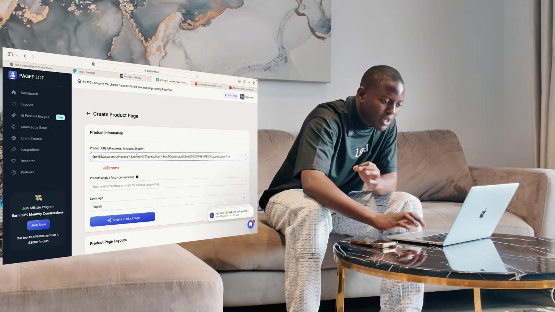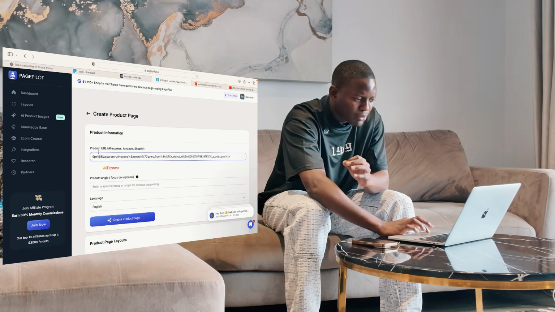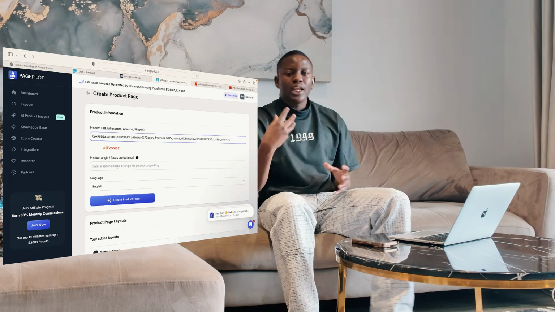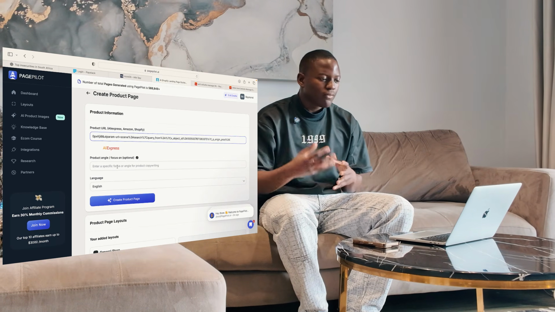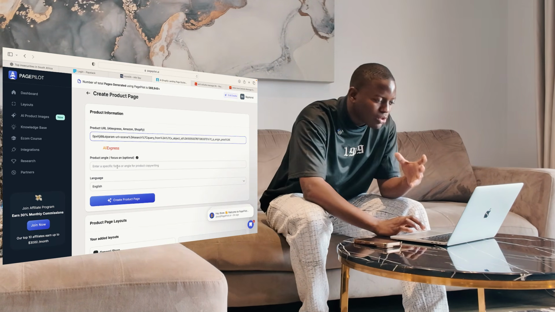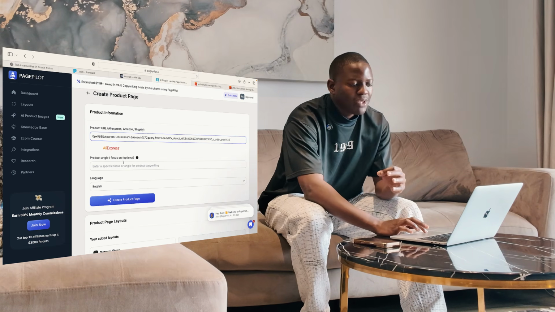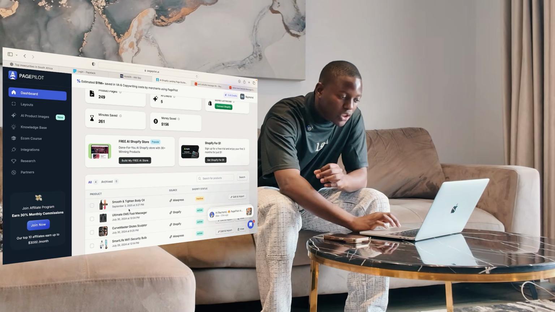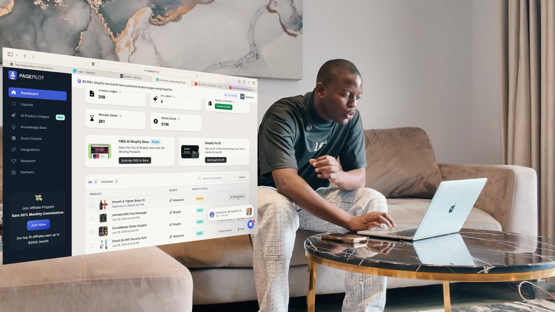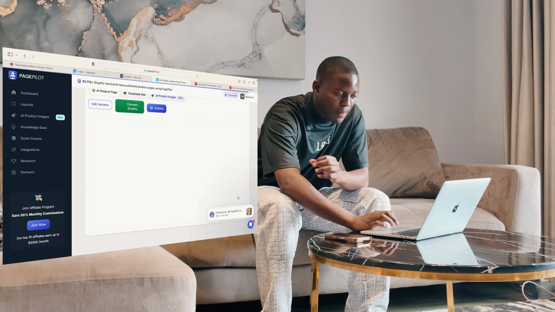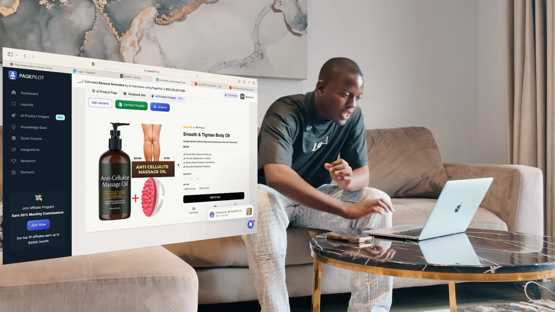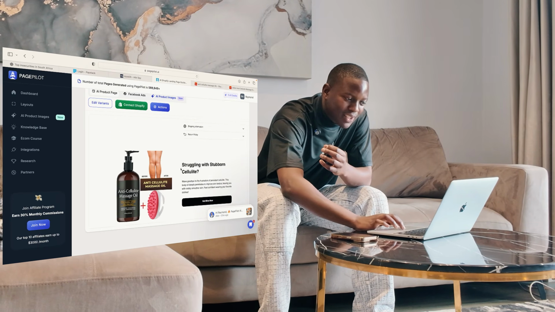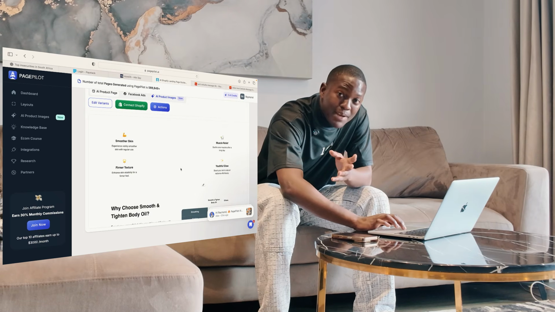And once you're in Page Pilot, make sure that you are pressing product URL, and pasting that product URL inside here. And then if you have any product angles or things that you want to focus on, you can simply type it down here and they'll do the research for you. But for me, I'm just going to leave it optional. And then I'm going to press generate product page. Once you've pressed that, you want to press edit and import, right? Down here. And then from there, just like that, guys, here's a full product page that they've built with Page Pilot that will be able to convert.